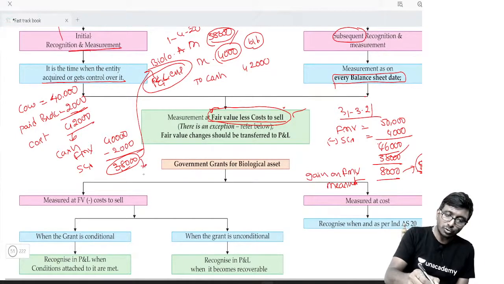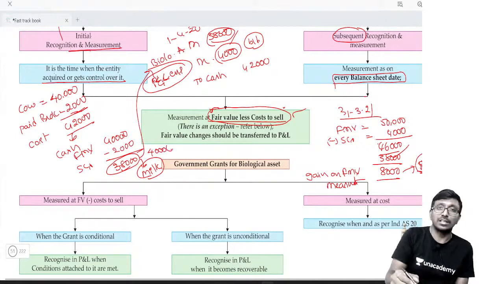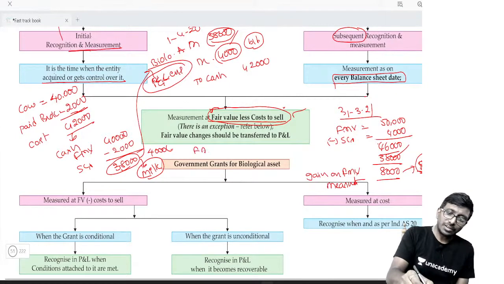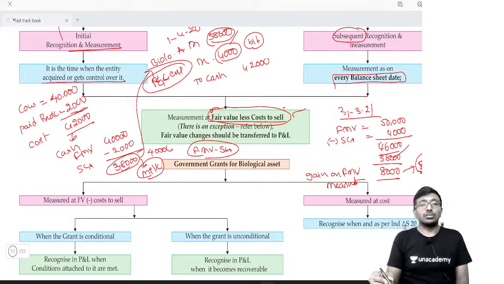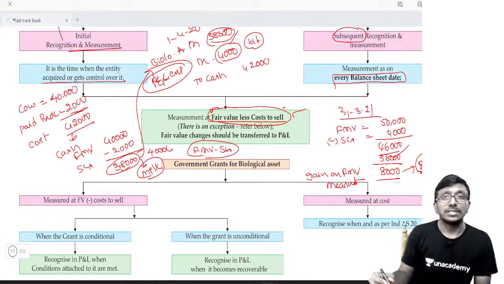Why, sir? Suppose you have milk. Yes, sir, we have a stock of milk. How much do you have? Sir, I have 4,000 liters of milk. Same concept: fair market value minus selling cost. That's all. Even if you have milk as closing stock, that also is supposed to be measured at this number, fair market value minus selling cost.